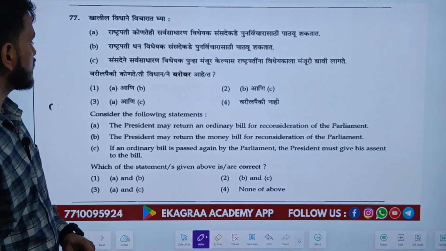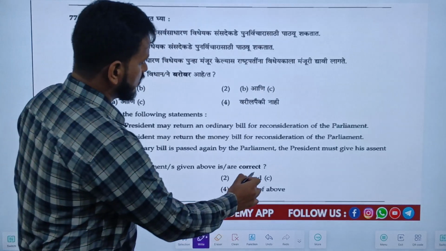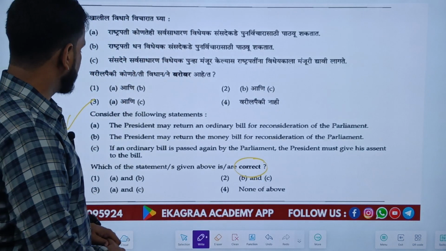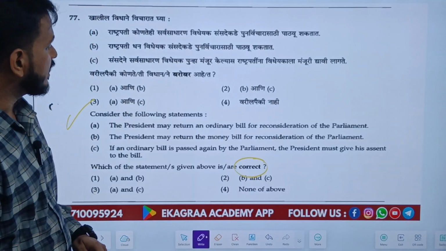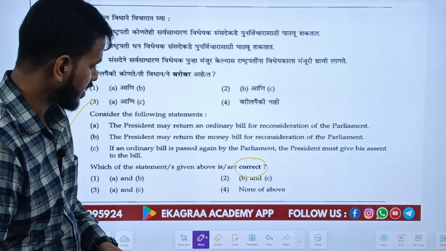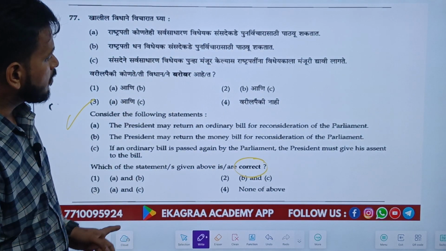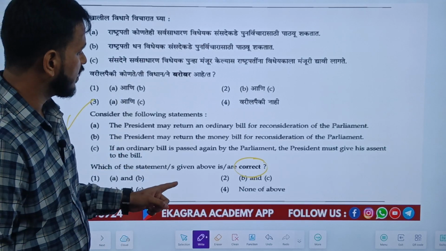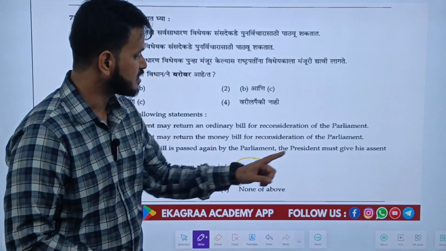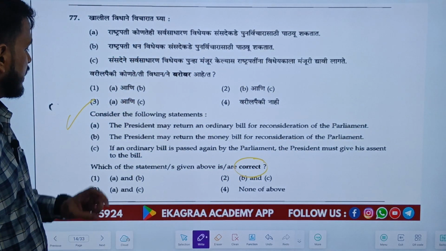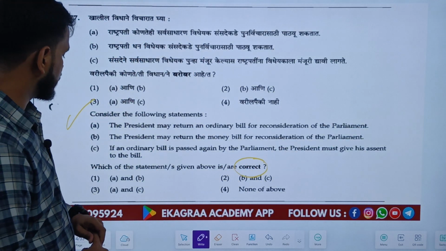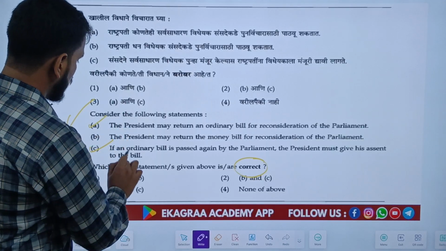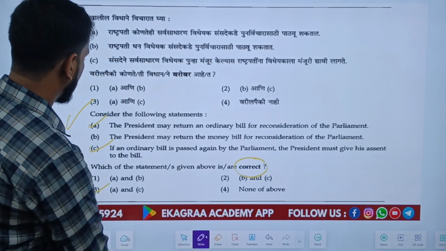The next question asks to consider the following statements and identify which are correct. Three statements have been given. A: The President may return an ordinary bill for reconsideration of the Parliament. B: The President may return the money bill for reconsideration of Parliament. C: If an ordinary bill is passed again by the Parliament, the President must give his assent to the bill. The right answer is that statement A is right and statement C is right. So A and C is option number 3.